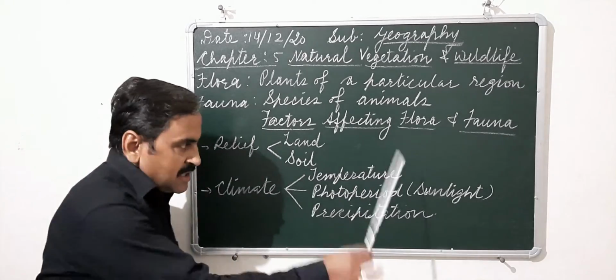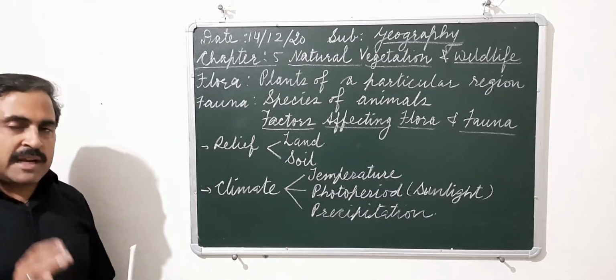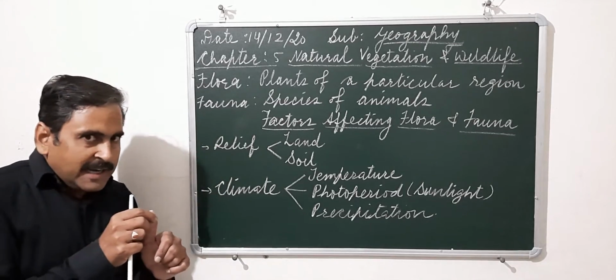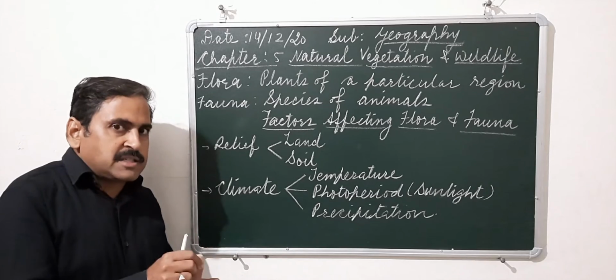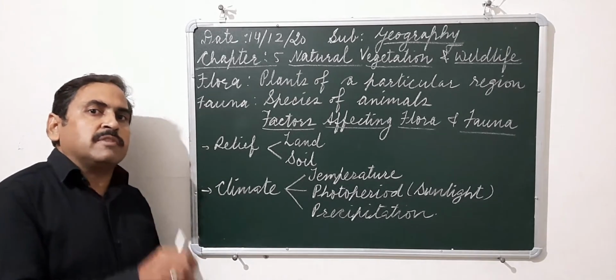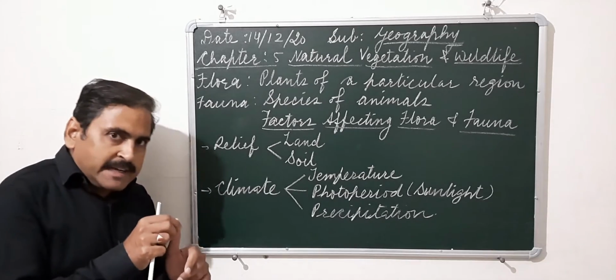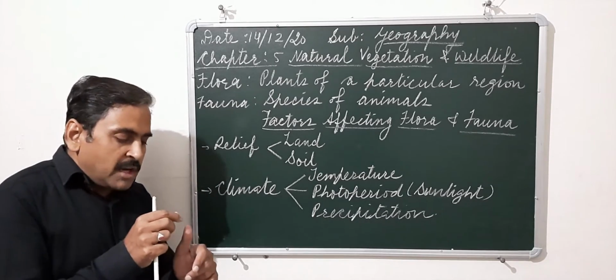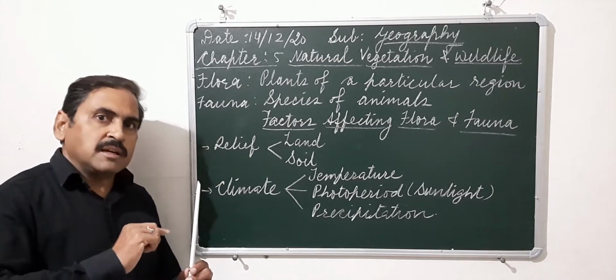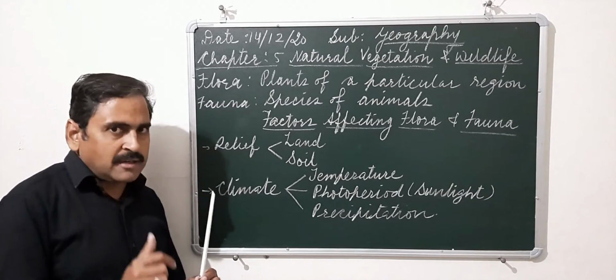Now, temperature. Temperature mainly is affected by two things. First, latitudinal variation, and second, altitudinal variation. Latitudinal means, when we are moving from the equator to the poles, temperature decreases, right?